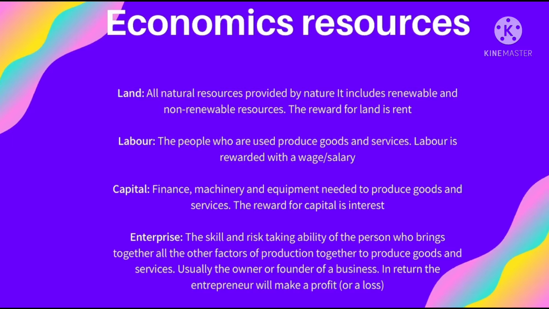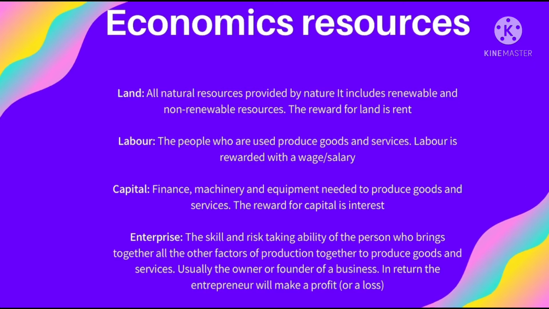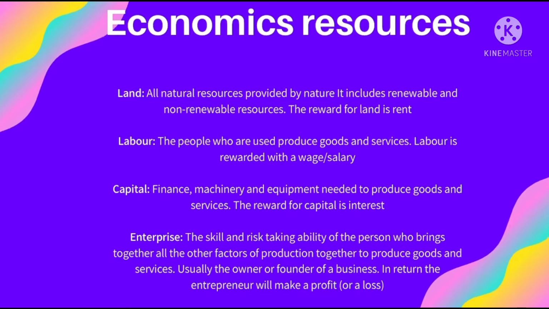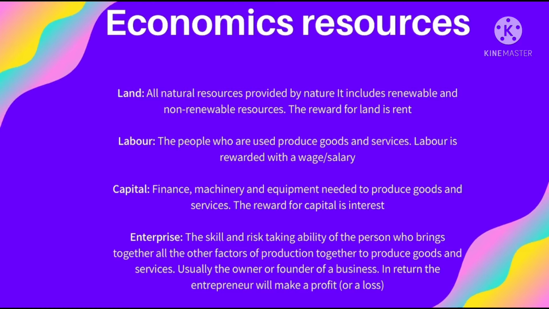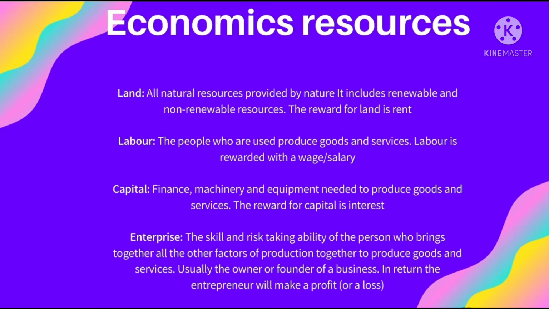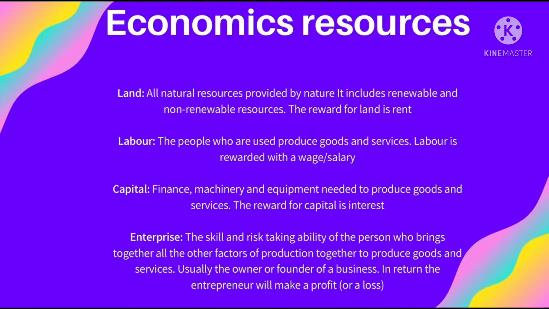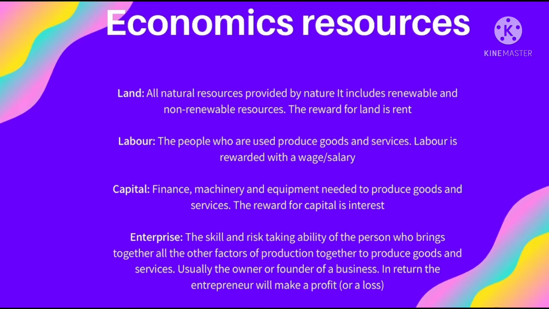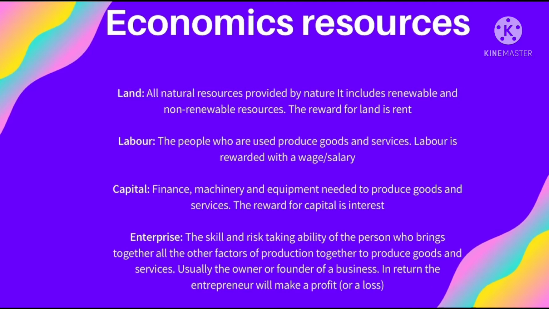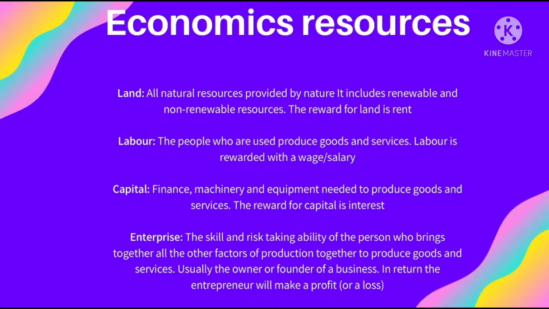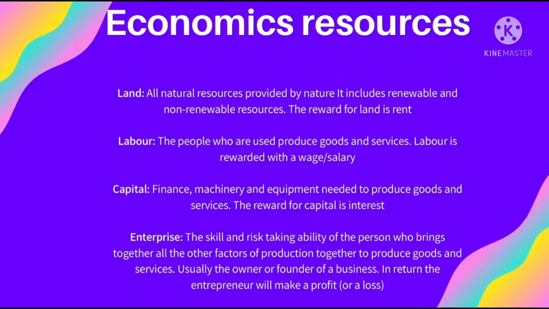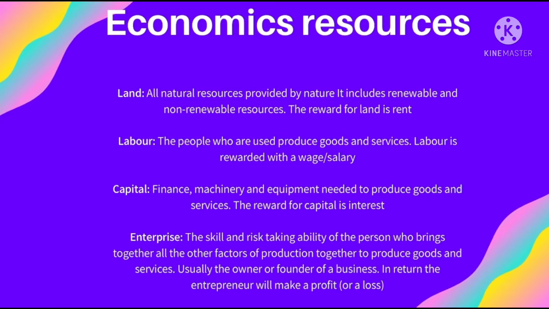Now let's look at the different types of economic resources. First is land. This is where all natural resources are provided by nature. It includes renewable and non-renewable resources. Now the reward for having land is rent. So for land you get rent as your reward. For labor, these are the people who are used.